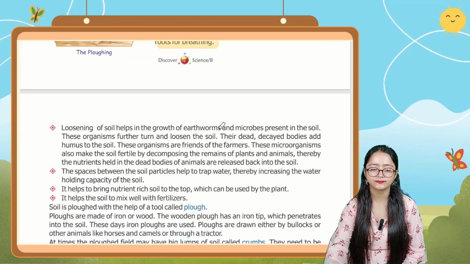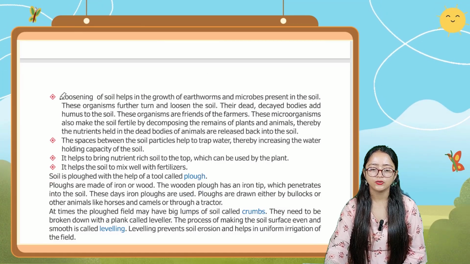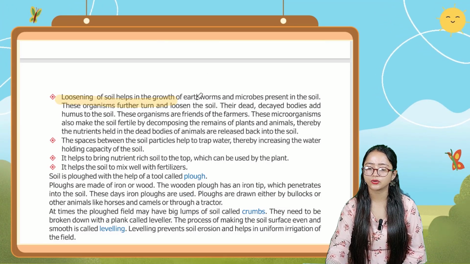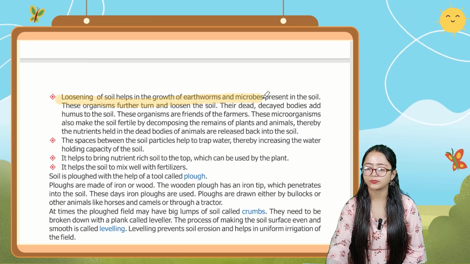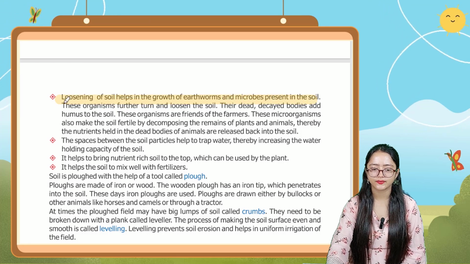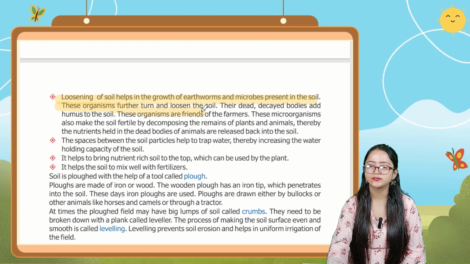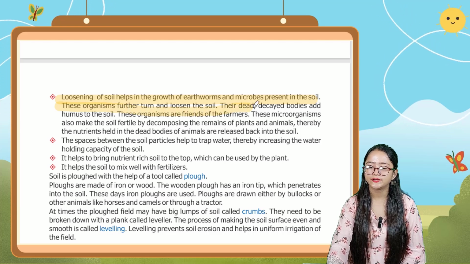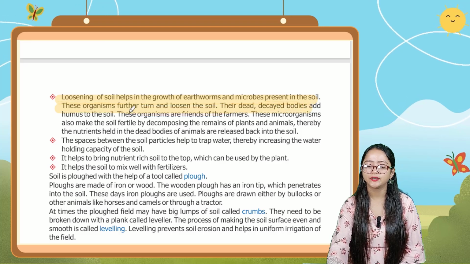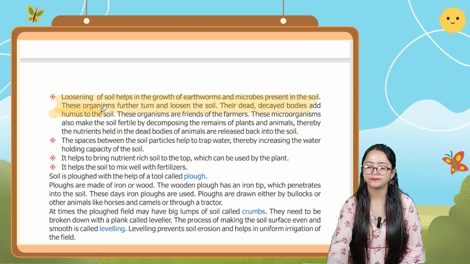The next point is that loosening of soil helps in the growth of earthworms and microbes present in the soil. These organisms further turn and loosen the soil, and add their dead, decayed bodies and humus to the soil.